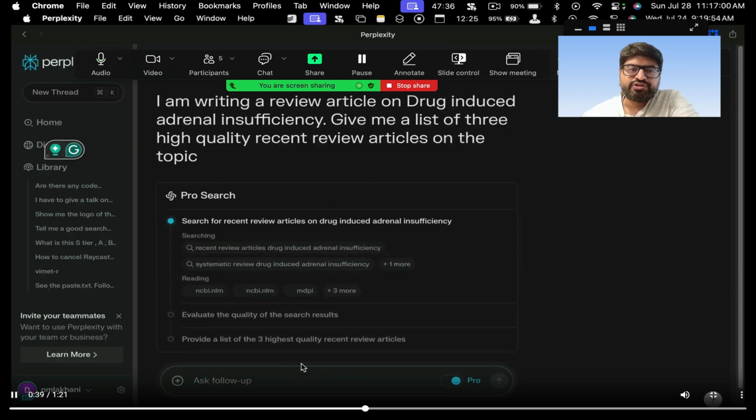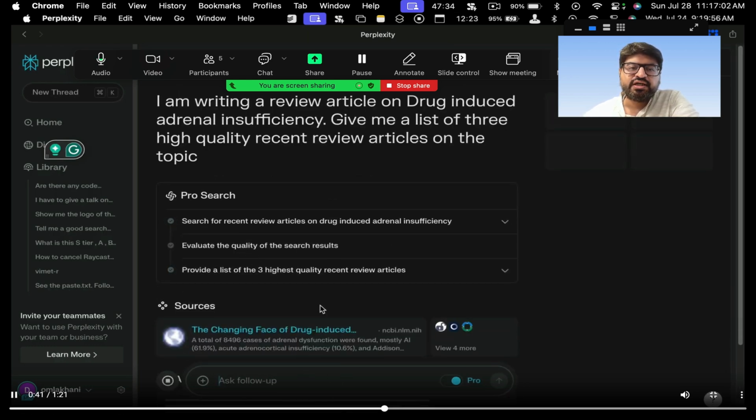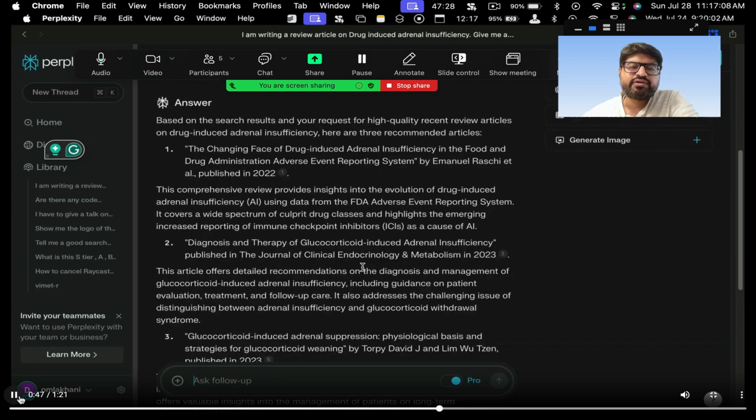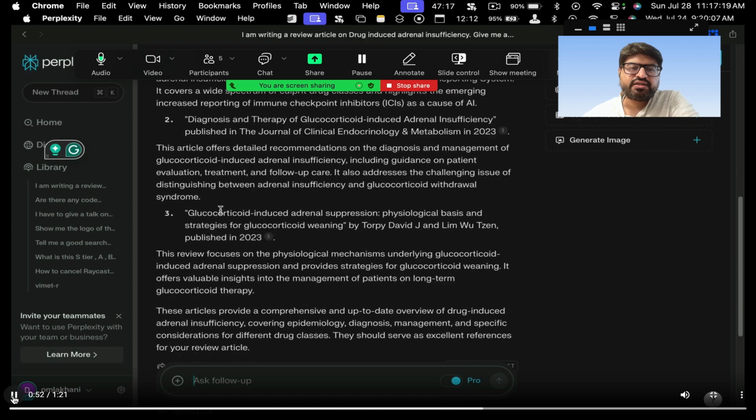Then it does the search. Okay, so you can see it is doing the search. Again, it is doing the thinking. And in fact, it's not necessarily for medicine. You can in fact do the search for anything. So here, what I wanted was review articles on the topic. Here it is quickly drawing up useful review articles and also giving you a summary. Maybe one of the review articles I find very useful.